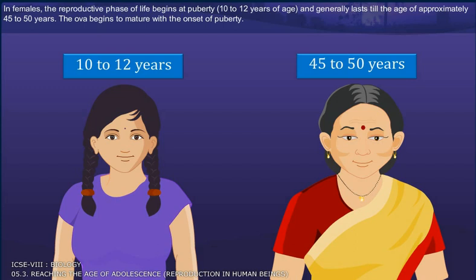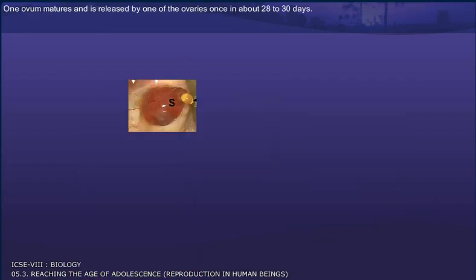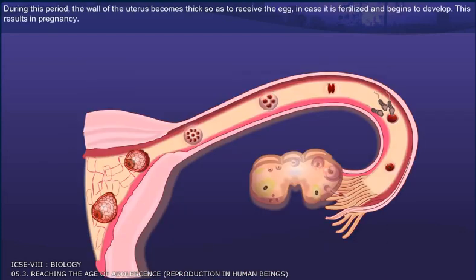The ova begin to mature with the onset of puberty. One ovum matures and is released by one of the ovaries once in about 28 to 30 days. During this period, the wall of the uterus becomes thick so as to receive the egg, in case it is fertilized and begins to develop.